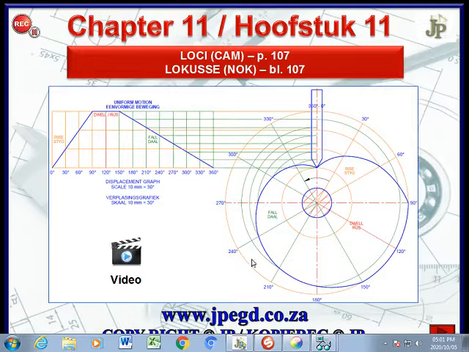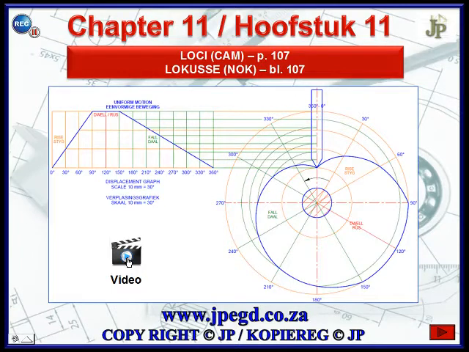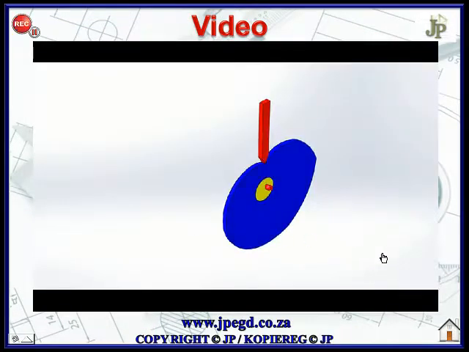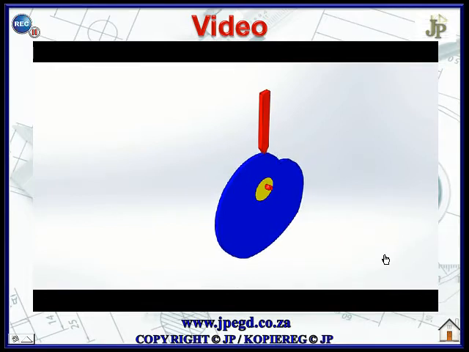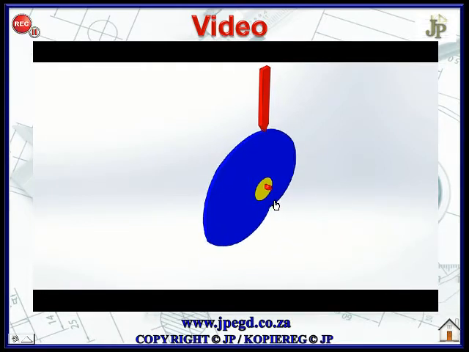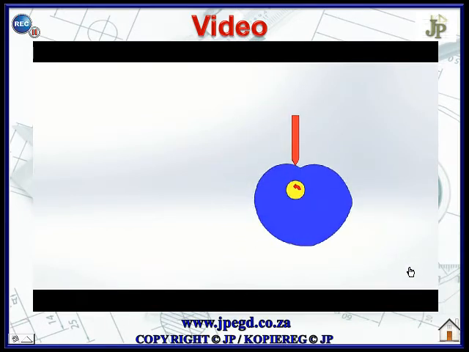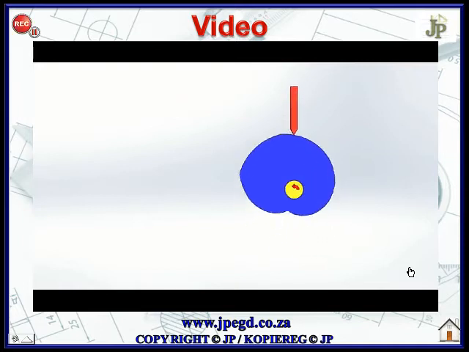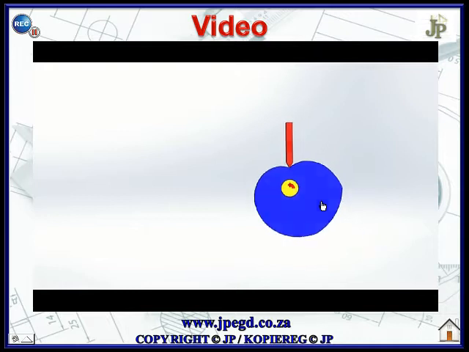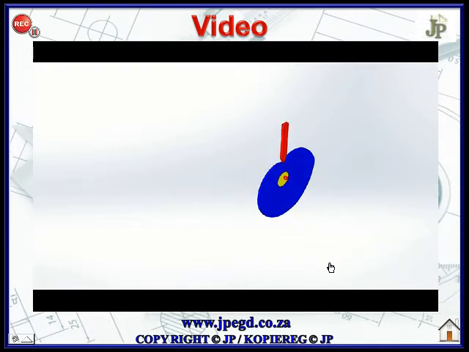Just to give you a little view of what it looks like in 3D. There the cam is basically rotating around its axis, and this follower goes up and down for one revolution. That's basically what happens in the cam profile, and that allows for movement in a machine component. So it's very important that you are accurate in getting your graph perfect, and then it allows for this movement in 3D to happen in reality.